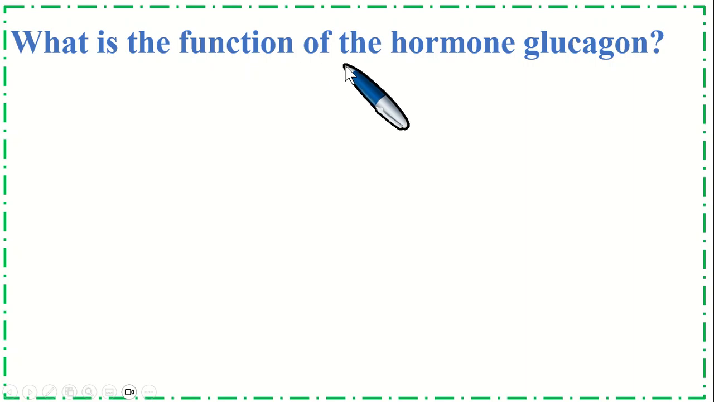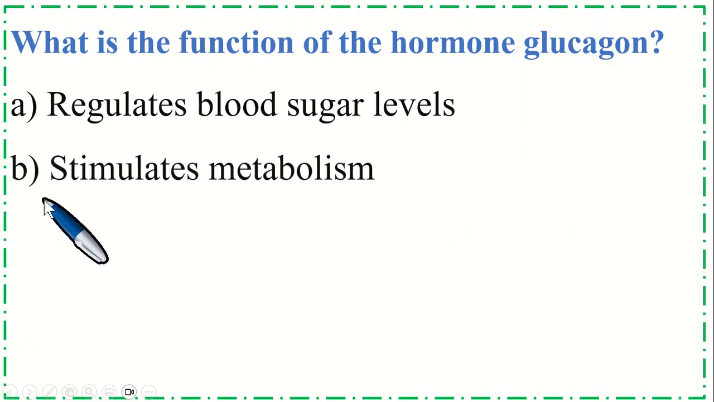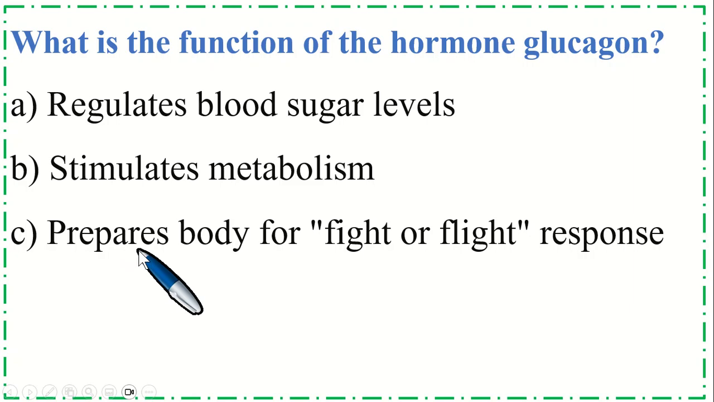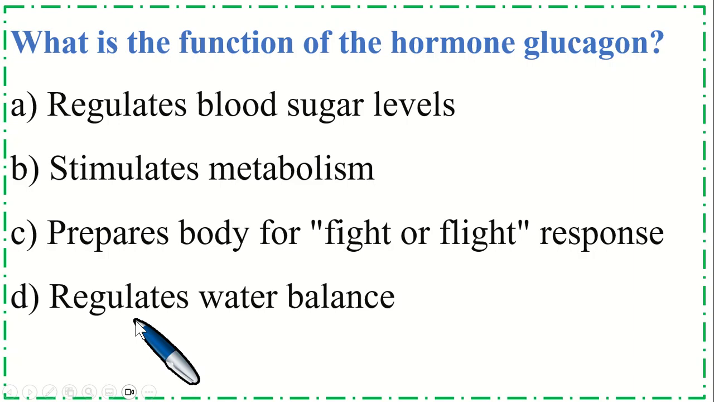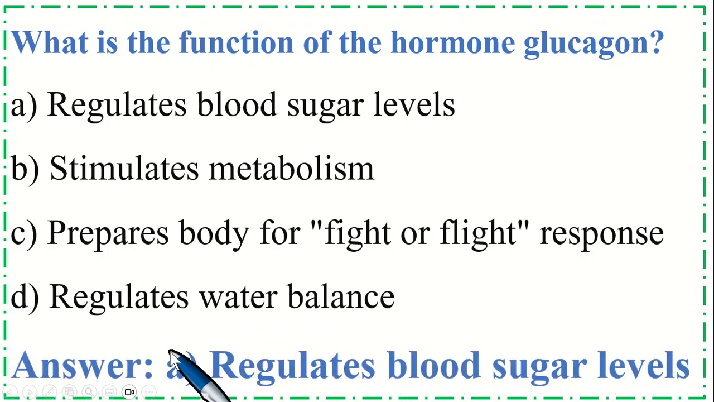What is the function of the hormone glucagon? Option A, regulates blood sugar levels, option B, stimulates metabolism, option C, prepares body for fight or flight response, and option D, regulates water balance. So the correct option is A, regulates blood sugar levels.